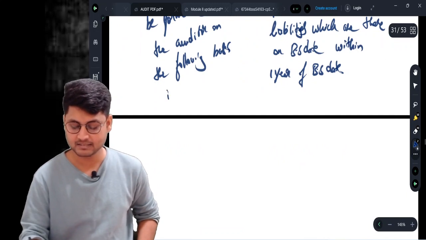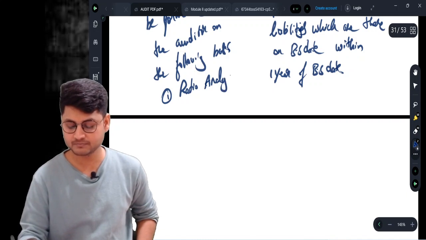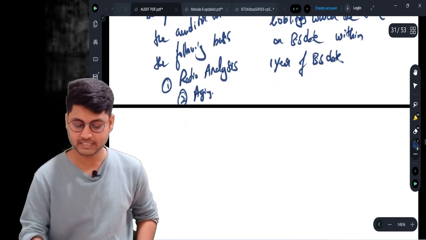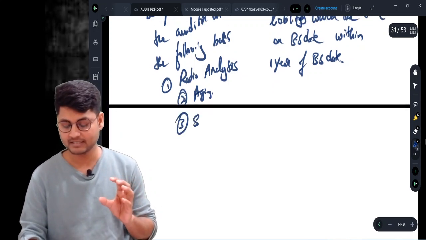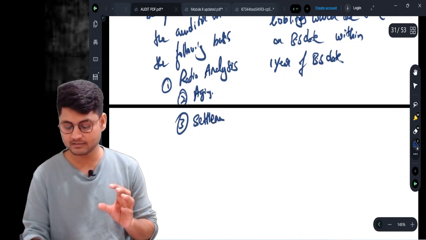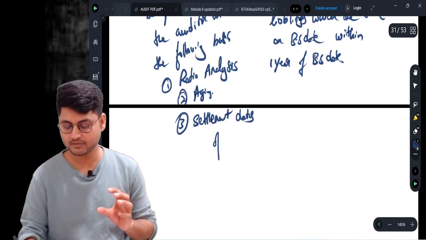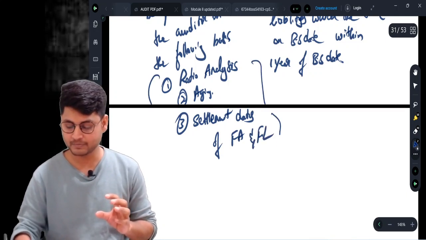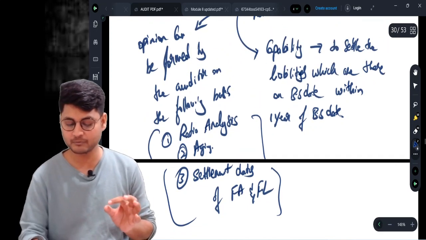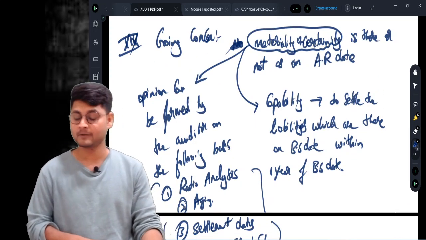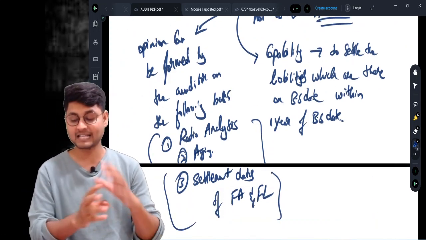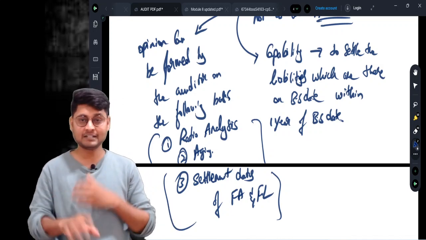Aging analysis, ratio analysis he can do, keeping in mind the settlement dates of financial assets and financial liabilities. This is the basis for forming an opinion. Based on this, he needs to form an opinion whether there is any material uncertainty on the auditor's report date. What is material uncertainty? In relation to the capability to settle the liabilities which are there on the balance sheet date within 1 year of the balance sheet date.